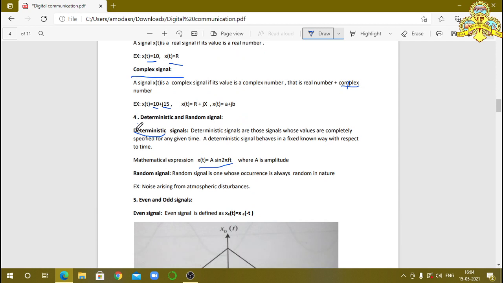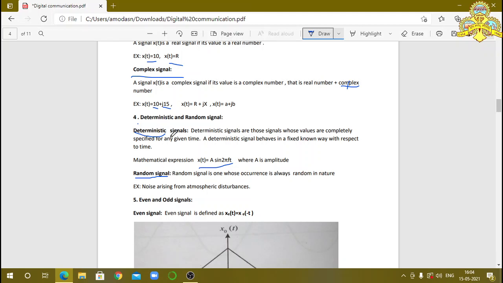Random signal means there is no one particular time interval. It may occur anywhere. Random signals are those whose occurrence is always random in nature. You already know that in information, noise signals and disturbances occur. It's random. There is no one particular time interval. So those signals are called random signals. That's deterministic signals and random signals.